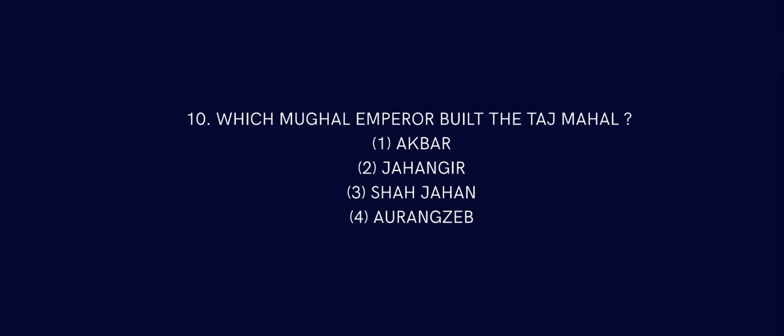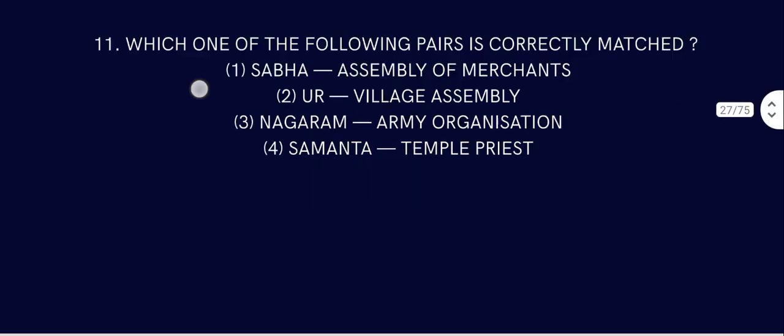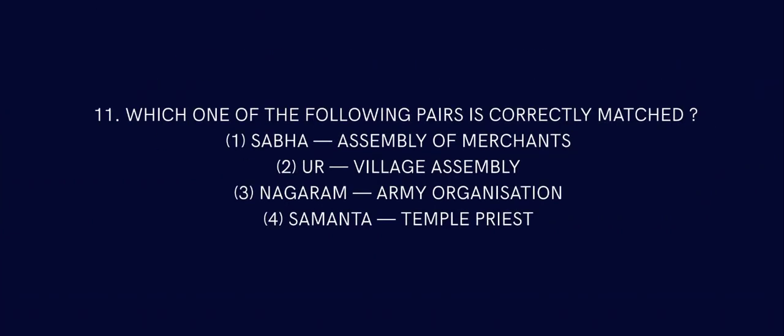Question number 10. Which Mughal emperor built the Taj Mahal? This is a simple one. Shah Jahan, obviously. Question number 11. Which one of the following pairs is correctly matched? Sabha is Assembly of Merchants. Ur is Village Assembly. Nagaram is Army Association. Or Samata is Temple Preface. What is the correct answer? Ur is Village Assembly, the only correctly matched pair, because Sabha is not Assembly of Merchants.